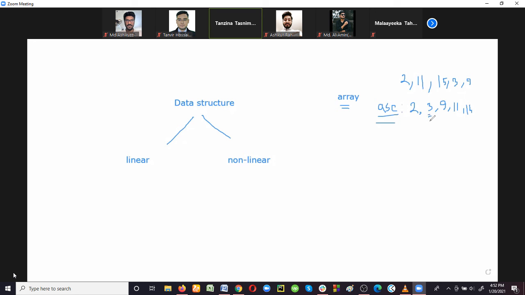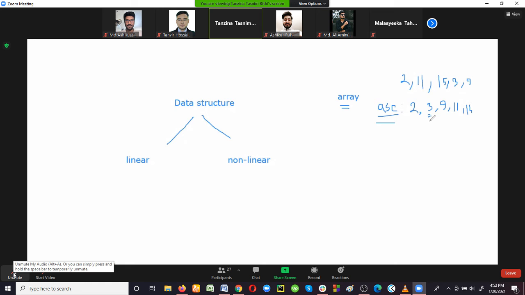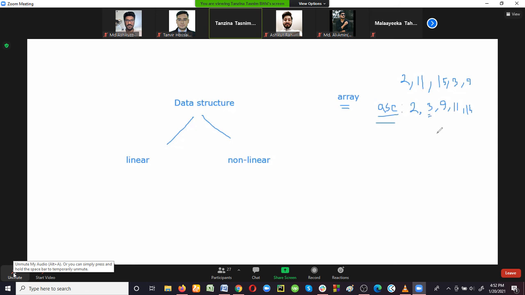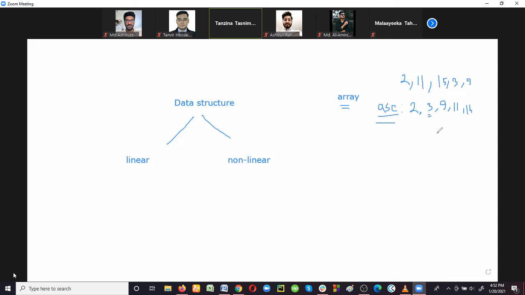So when we are creating a data structure, there can be relationships between the data elements, which should be reflected in that data structure also. In the real world, there can be relationships between the data elements which should be reflected in the data structure. That is the first thing we have to remember.